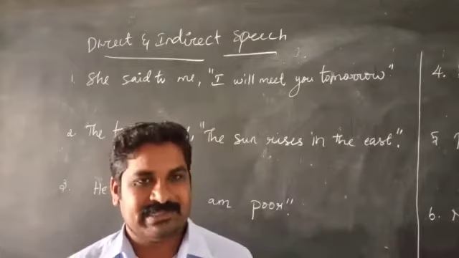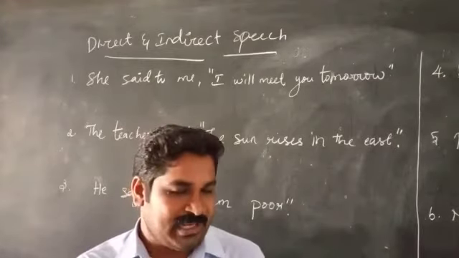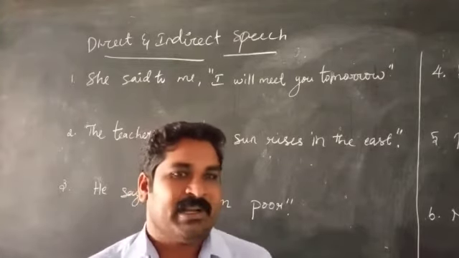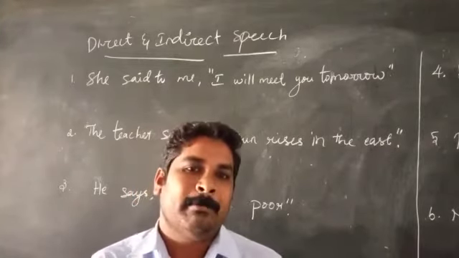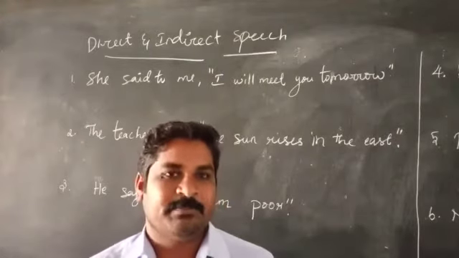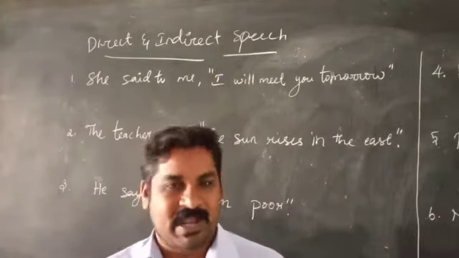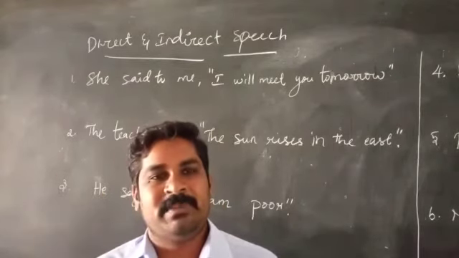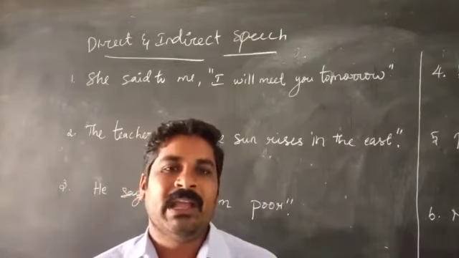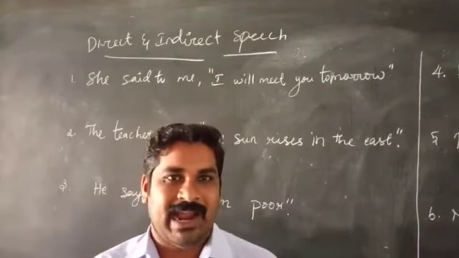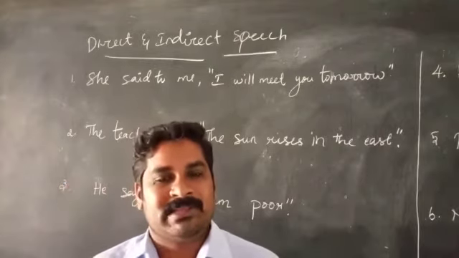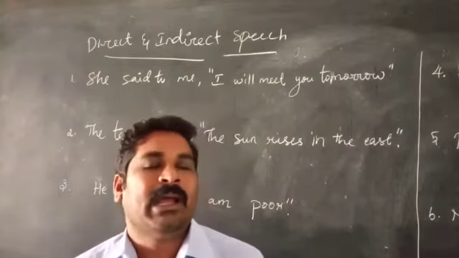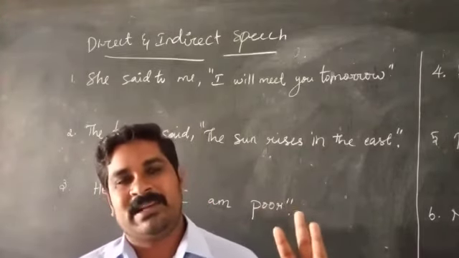And the fourth one, tense. Tense means we have to change to the opposite tense. Opposite tense is nothing but present becomes past, present continuous becomes past continuous, present perfect becomes past perfect. At the same time, future becomes future past. Future past is not a tense; we have to use future past words. That means will becomes would, shall becomes should, can becomes could, may becomes might, must becomes had to. These are the modal auxiliaries. So mostly we have to use past forms. That's all.